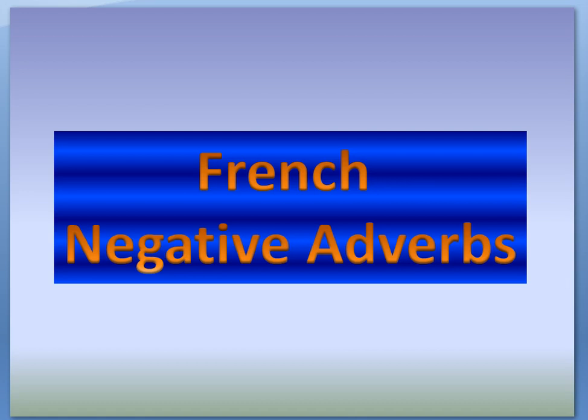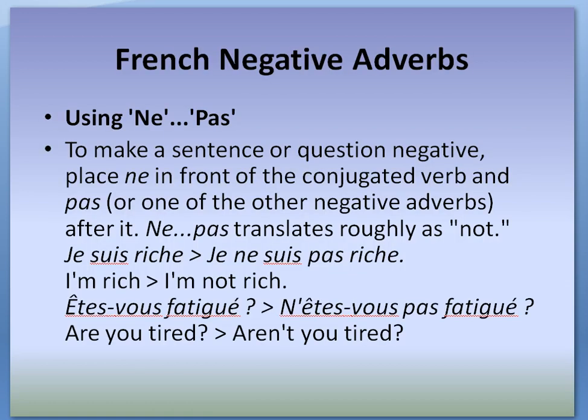In this video, we shall talk about French negative adverbs. Negative adverbs are used to construct negative sentences in French. Adverbs are words that qualify a verb. Using ne pas. This is the most common form of the French negative sentence. To make a sentence or question negative, place ne in front of the conjugated verb and pas or one of the other negative adverbs after it. Ne pas may be translated as not.